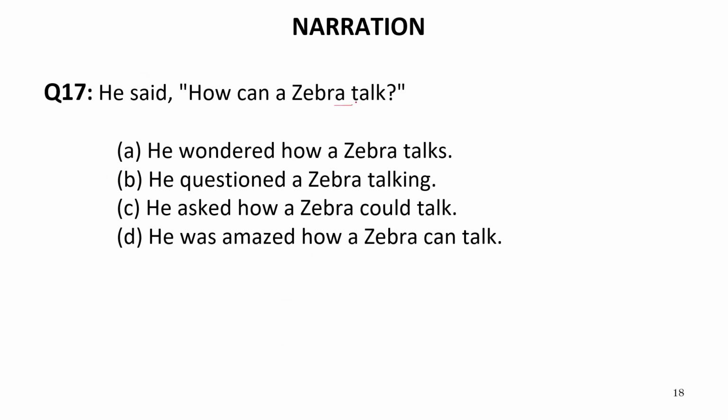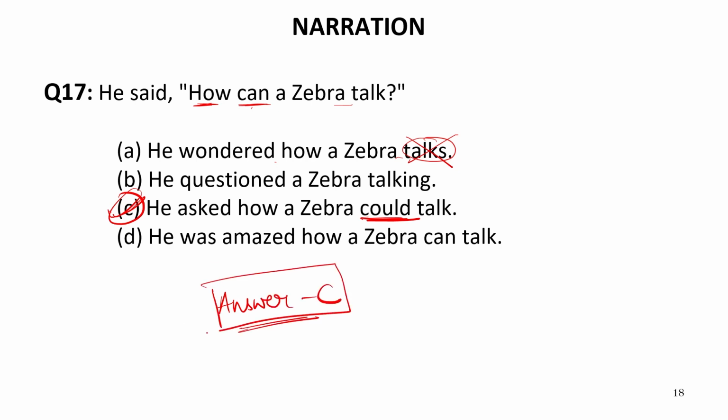He said, how can a zebra talk? Again, this is an interrogative sentence and can is written over here and how is a question word. So he wondered how a zebra talks. Now talks is not correct because we need could for can. Only one option is there where we have the word could. So this will be the correct answer, that is C. Our answer will be C. That is, he asked how a zebra could talk. So C is absolutely the correct answer.